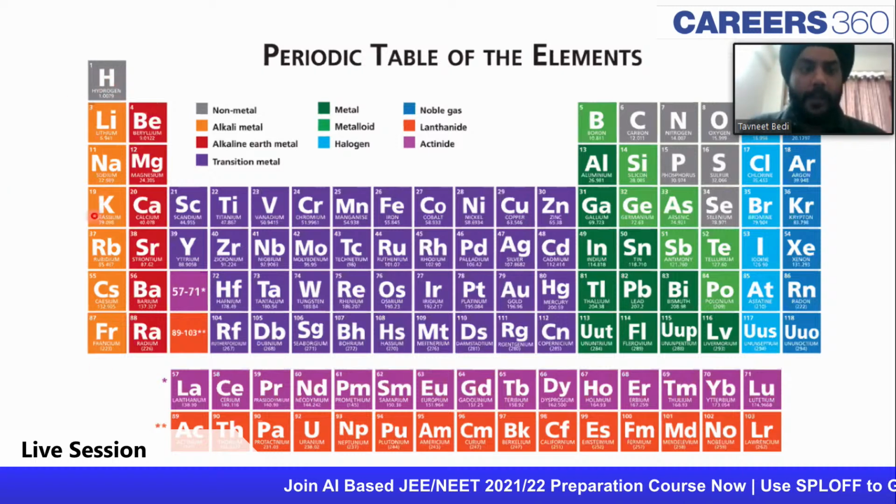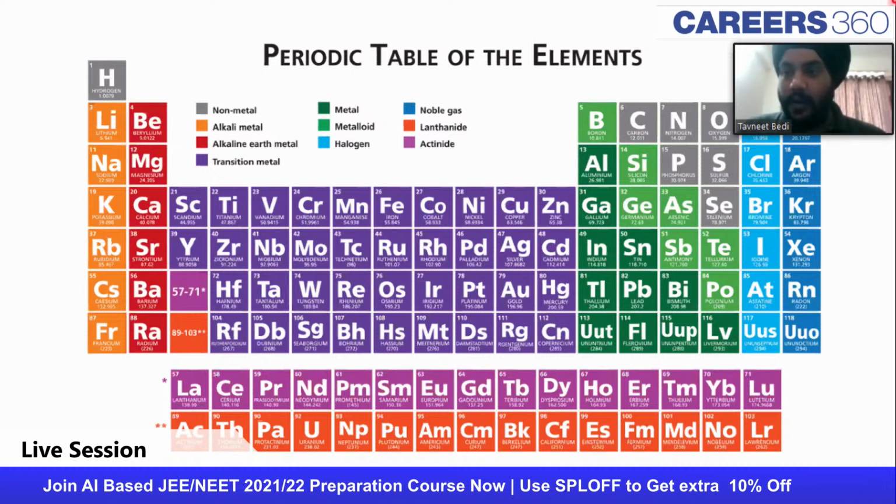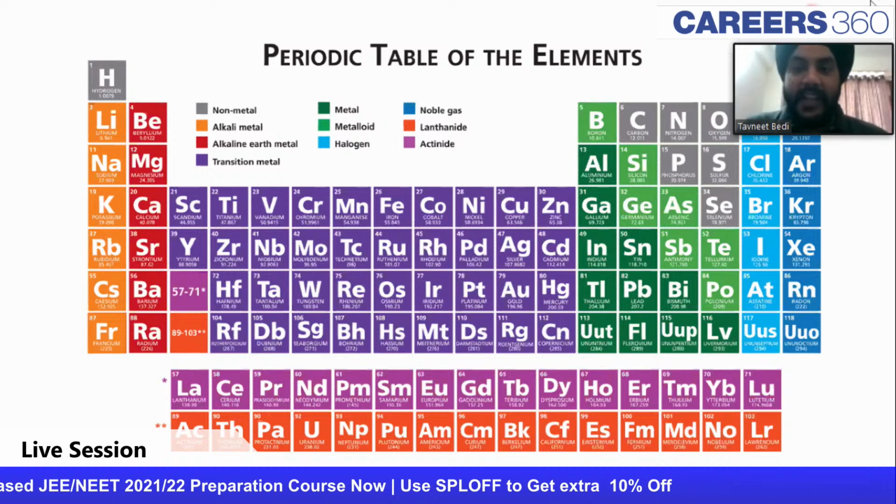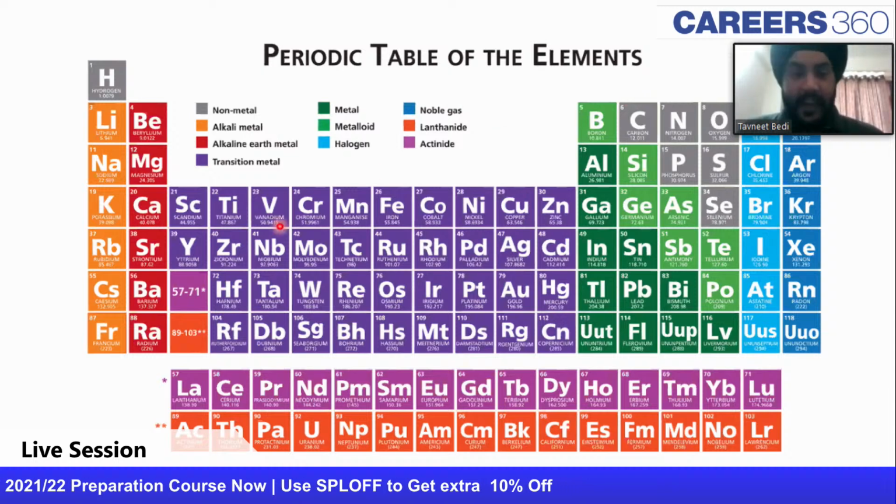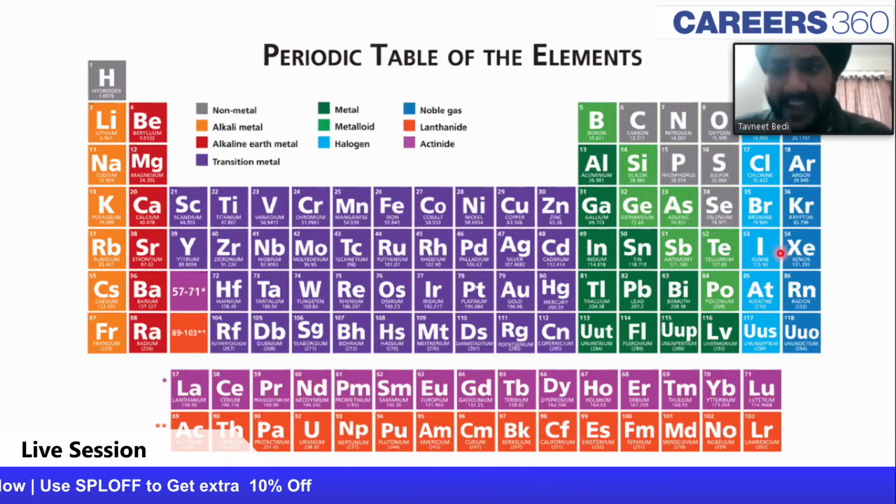First group is hydrogen, lithium, sodium, potassium, rubidium, and so on. You need to remember these groups first. These groups have to be very, very obvious to you, because a majority of the questions can just be solved by knowing their positions in the periodic table.